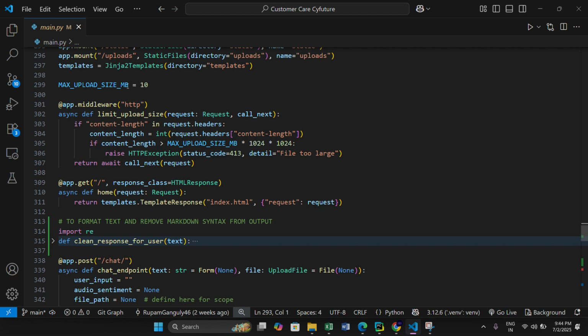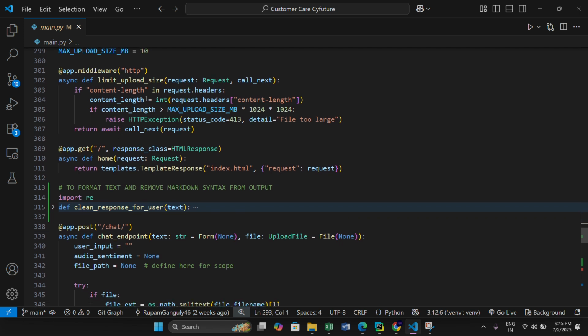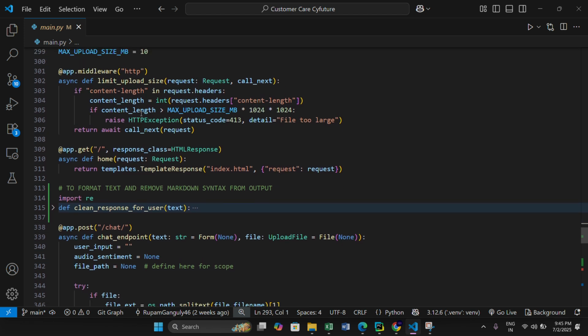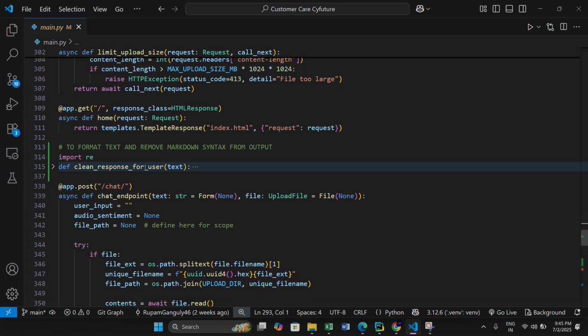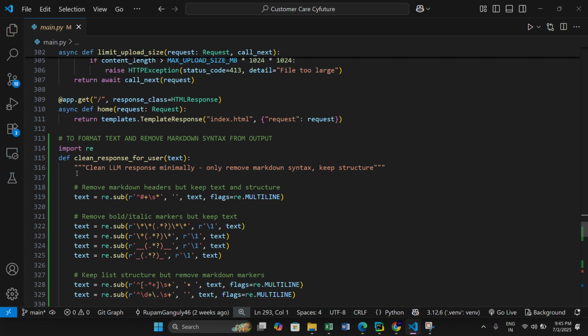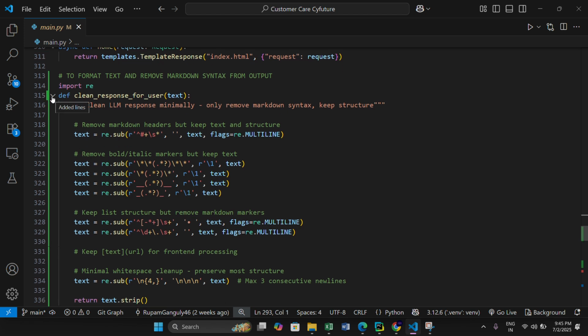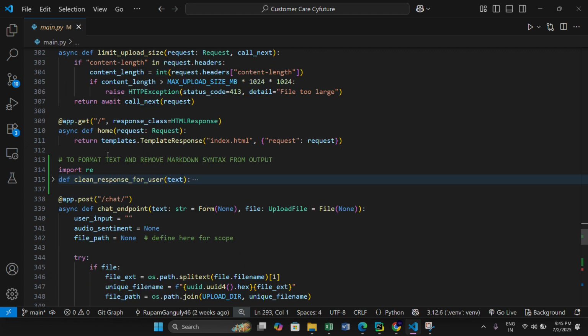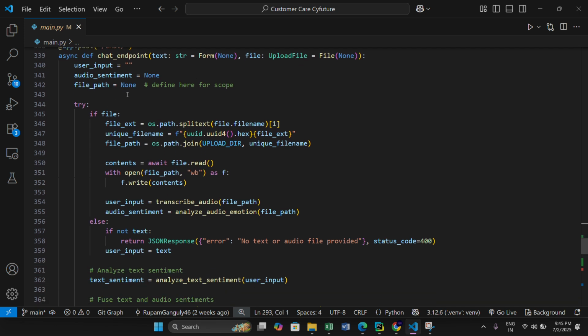And the maximum upload size I've set to 10 MBs. There was a reason for that actually. I wasn't able to upload audio files using the folder button. And what else do we have over here? Lots of things. Okay, this is something new I have added. This is the code for removing all the formatting from the MD file in the output, just the output, not the backend. Okay, what else do we have here? Chat endpoint, user input. Okay.